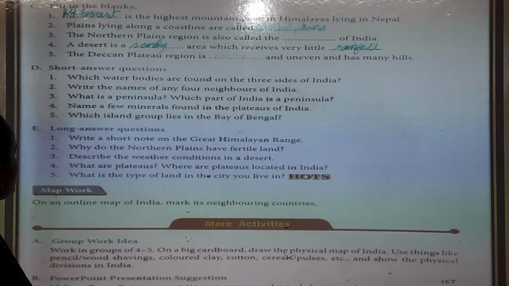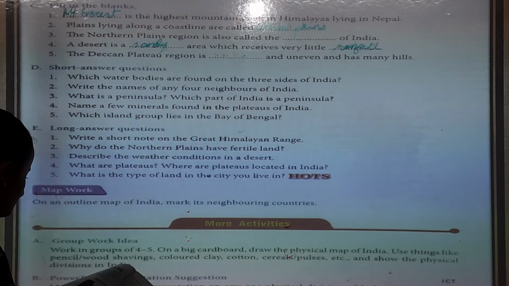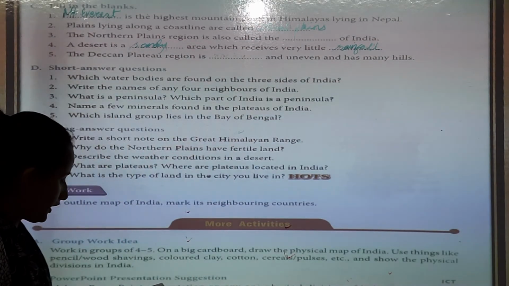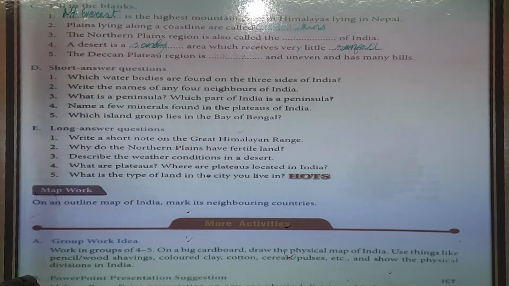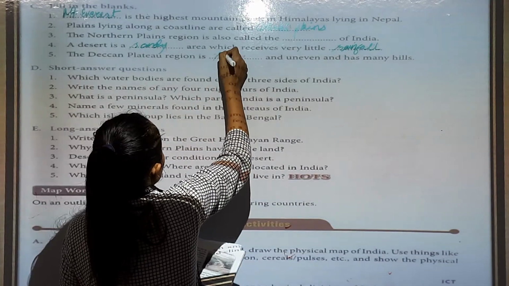Plains are densely populated. The northern plains region is also called the large area of flat land and level land. And the Deccan Plateau region is rocky.